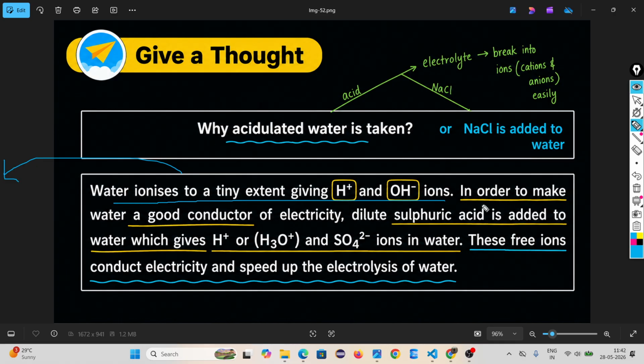In order to make water a good conductor of electricity, dilute sulfuric acid is added to water, which gives you H plus or H3O plus and SO4 2 minus ions in water. These free ions conduct electricity and speed up the electrolysis of water. Water by itself is not a good conductor, so to make it one we have to mix this in. So the reaction becomes fast.